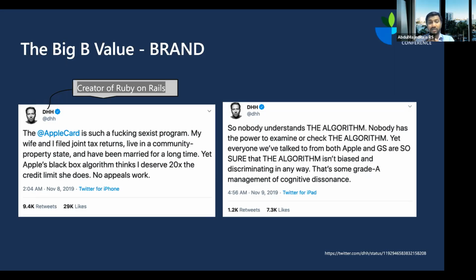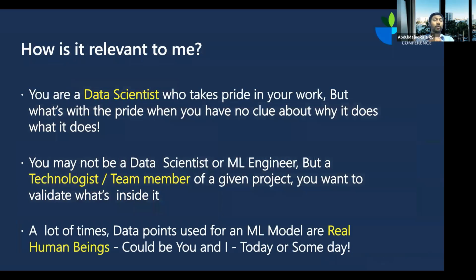You don't want to see this kind of news happening about your company, where a huge technologist who's very well respected in this domain speaks against your program. So it's very important. Interpretable machine learning is very important for you to establish trust in society, and to make sure that everyone knows how a particular algorithm decision is made. Let us move on. Now you might wonder, how is it even relevant to me? If you are a CEO, maybe I'm going to care about brand value, but how is it relevant to me?